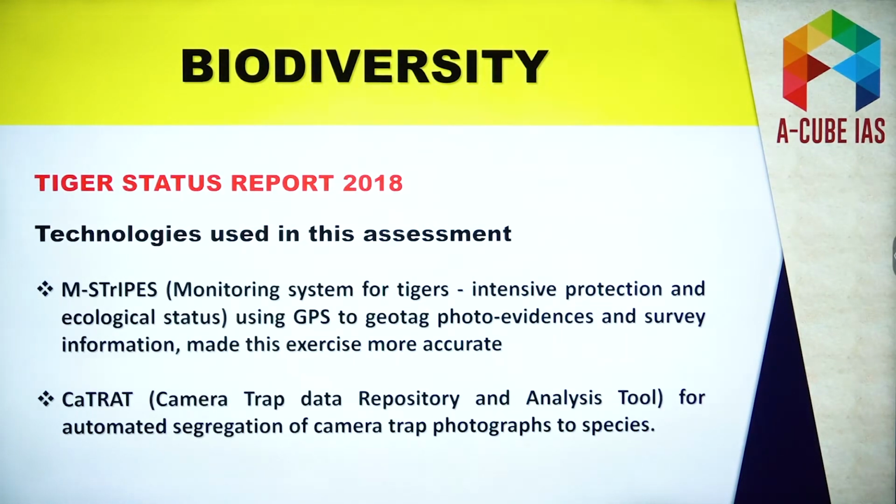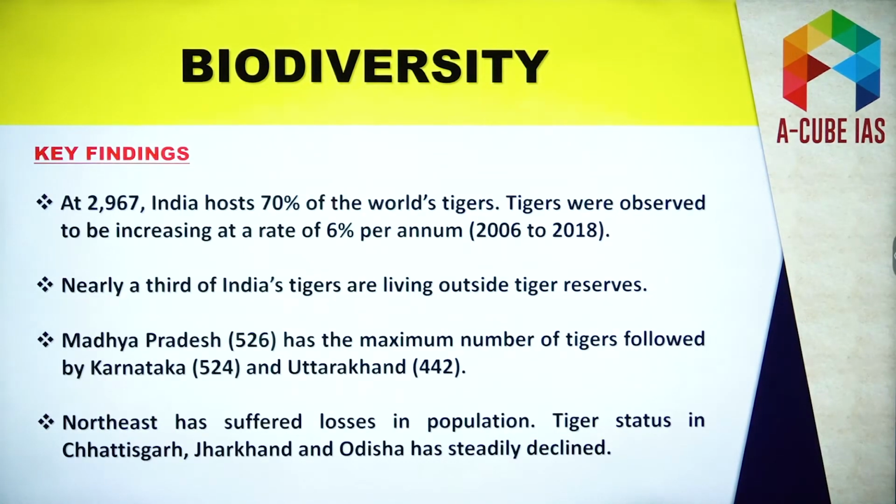Now let's talk about the Tiger Status Report 2010. So this survey was released, and in accordance with this survey, the number of tigers has risen. Earlier in 2014, the number of tigers was 2,226. Now the number has reached 2,967. And in accordance with this survey, Madhya Pradesh has the maximum number of tigers, followed by Karnataka. So this fact is also very, very important. India hosts 70% of the world's tigers.